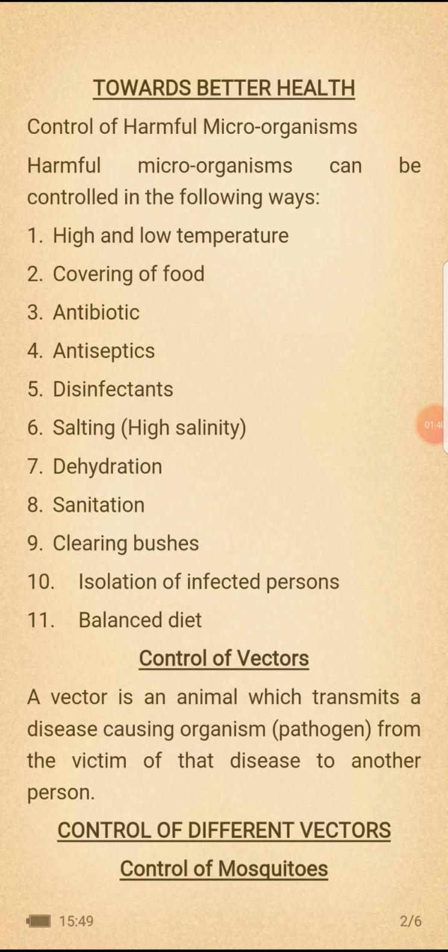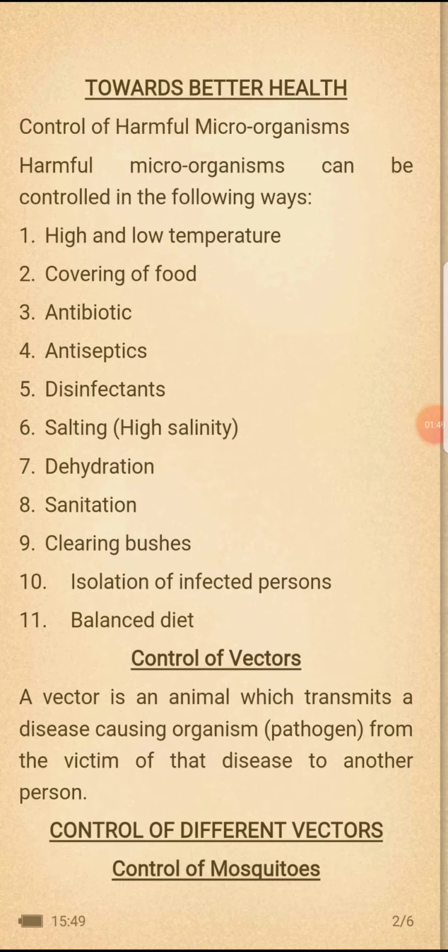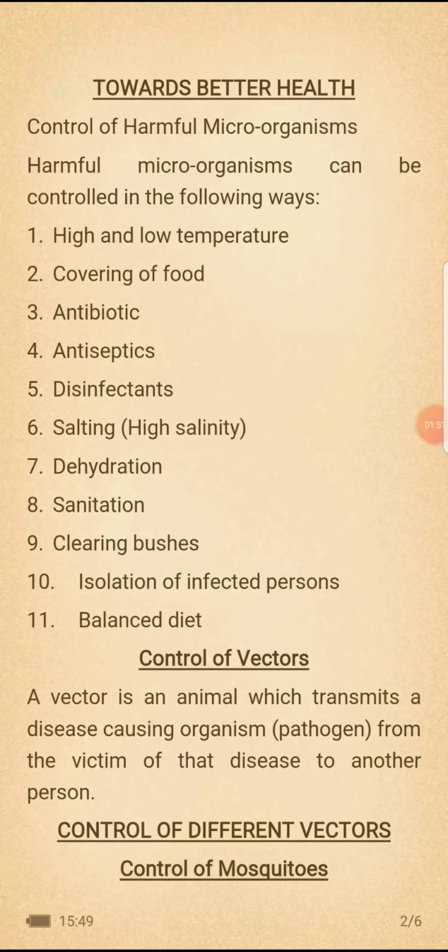You're told to take much water, you're told not to eat cold food, and a lot of guidelines like that to prevent this virus. That's an example of what we are going to look at today.